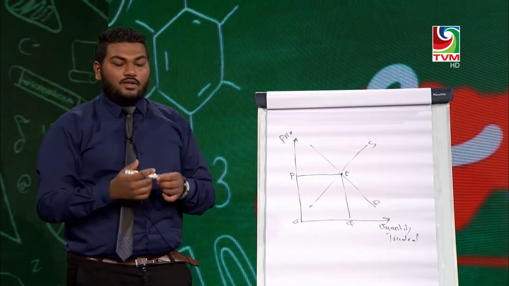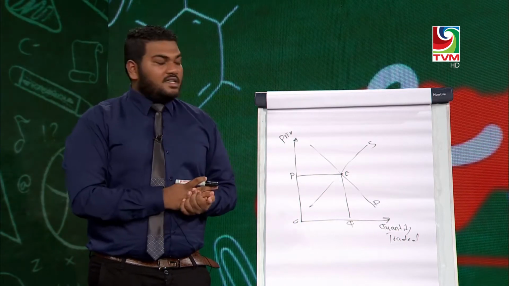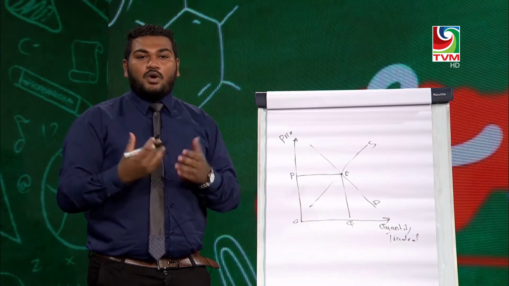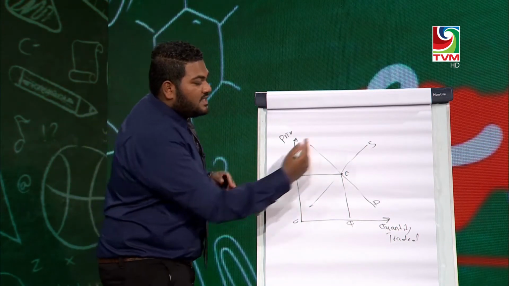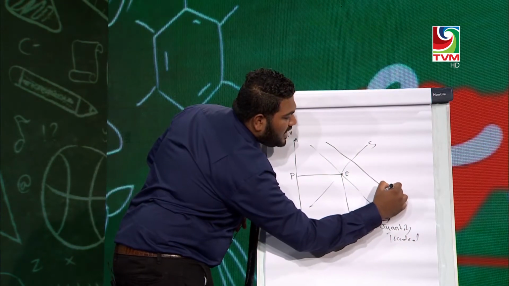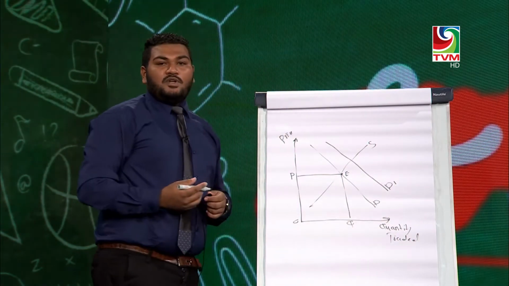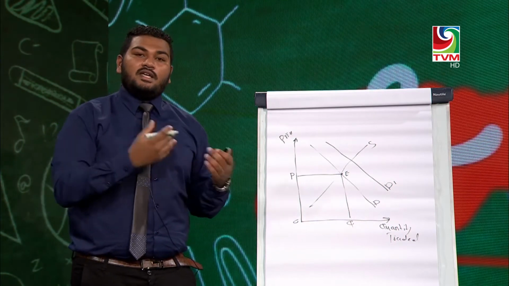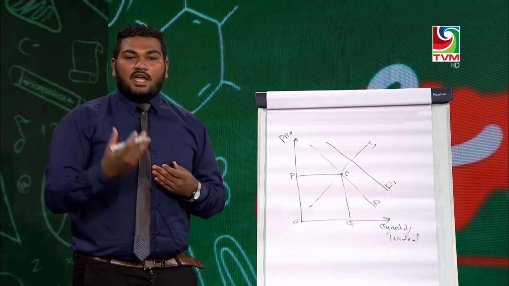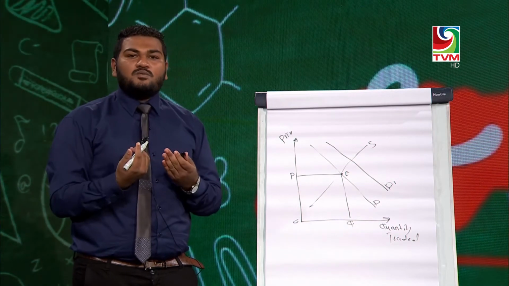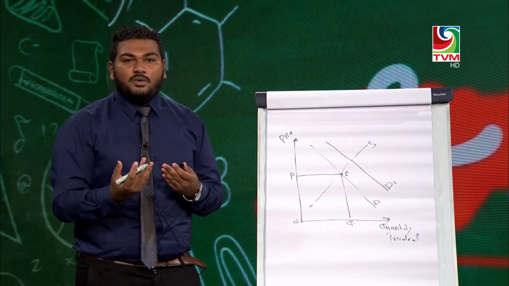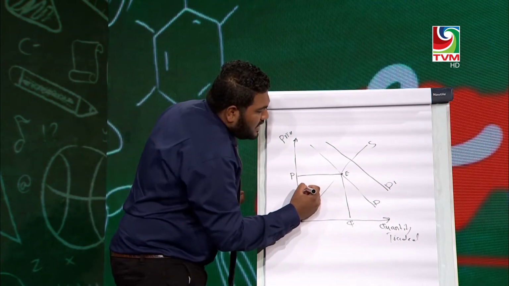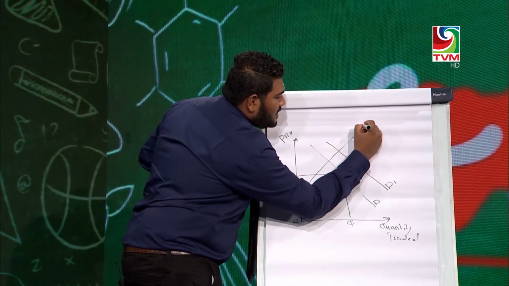So let's recall again the factors. When there is an increase in the advertisement, people will be persuaded to buy and the product becomes well known to the people. Thus the demand curve shifts to the right from D to D1. At the same time, when the government imposes income tax, which is taken from the income of the people, like I said before, people will tend to have less disposable income, where the purchasing power for goods and services decreases. So the demand for the product will be decreased because of the tax.